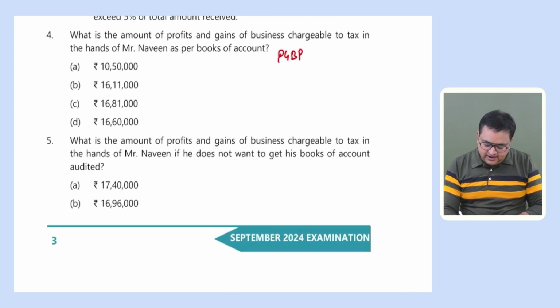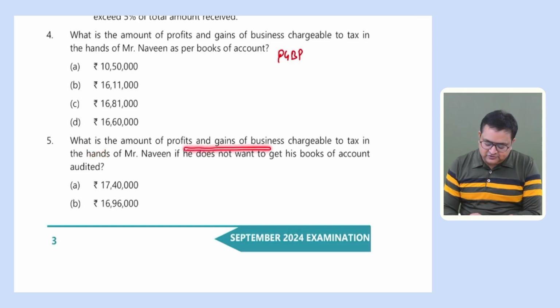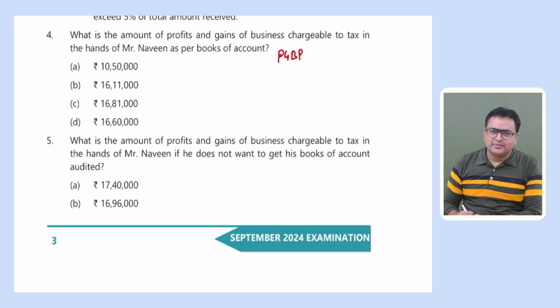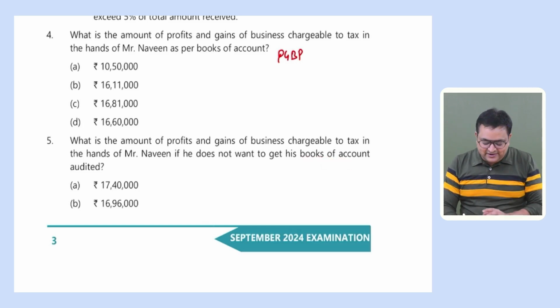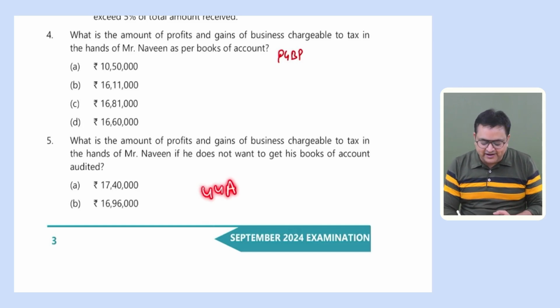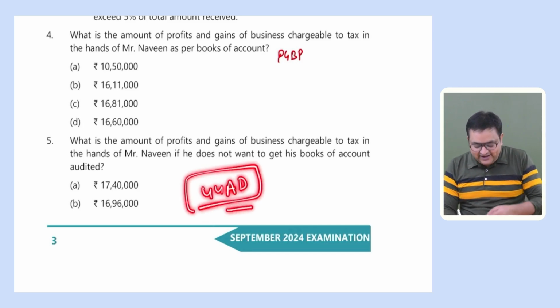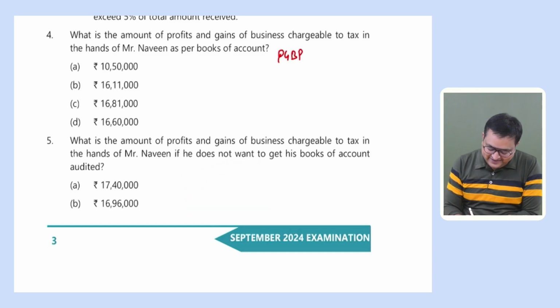Okay, and the last question is, what is the amount of profit and gains of business chargeable to tax in the hands of Naveen if he does not want to get his books of accounts audited? See, they are asking the question in a different way. They could have asked what would be the presumptive profit under section 44AD, but instead of asking it directly, they are asking it indirectly. How are they asking it? They are very smart.